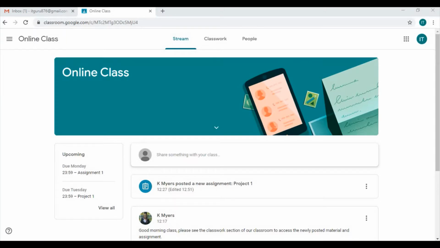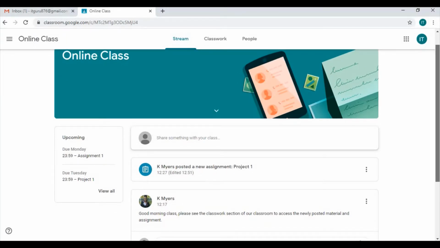Now, our stream area is similar to the timeline on an Instagram account, or on our Facebook page it would have been our posting area. So that is basically the purpose of the stream.